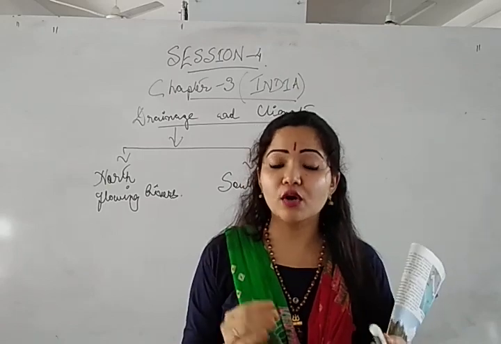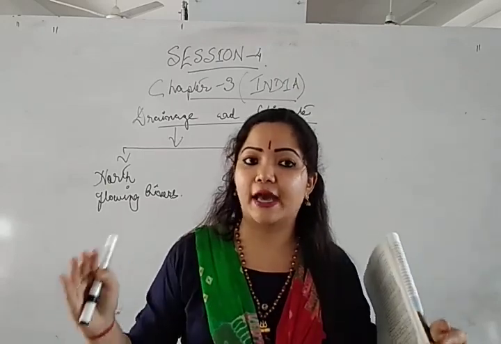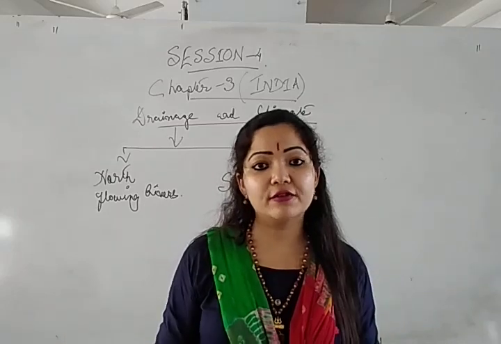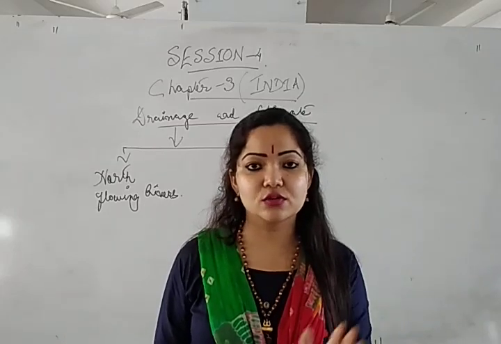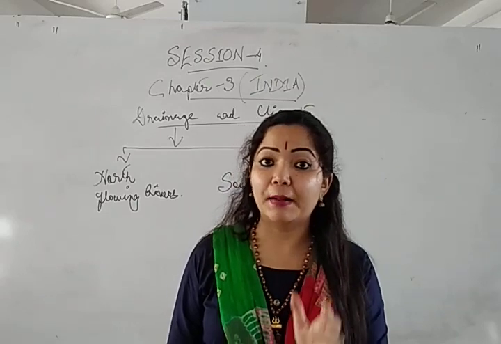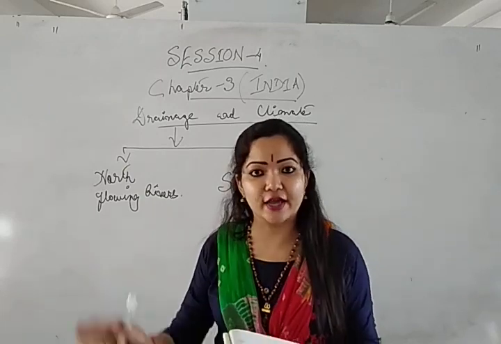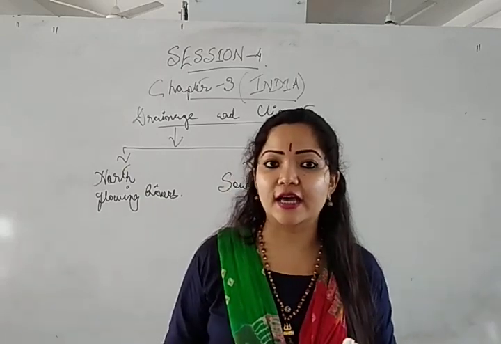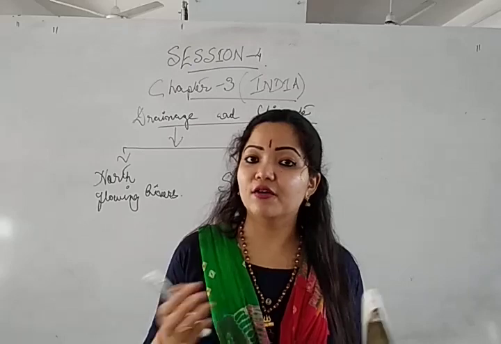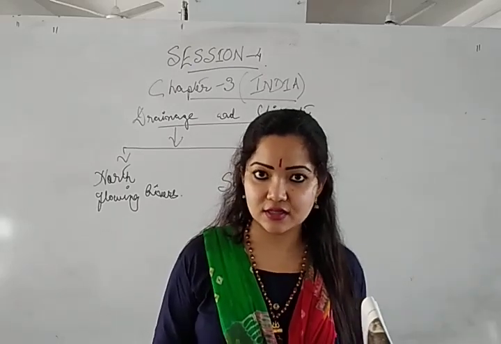Fine. So from that Gondwana land, again separation of that part. Now we find that South America, Africa, Australia, and part of India, that means the peninsular India, that triangular shape of India, were formerly a part of Gondwana land. Is it clear?